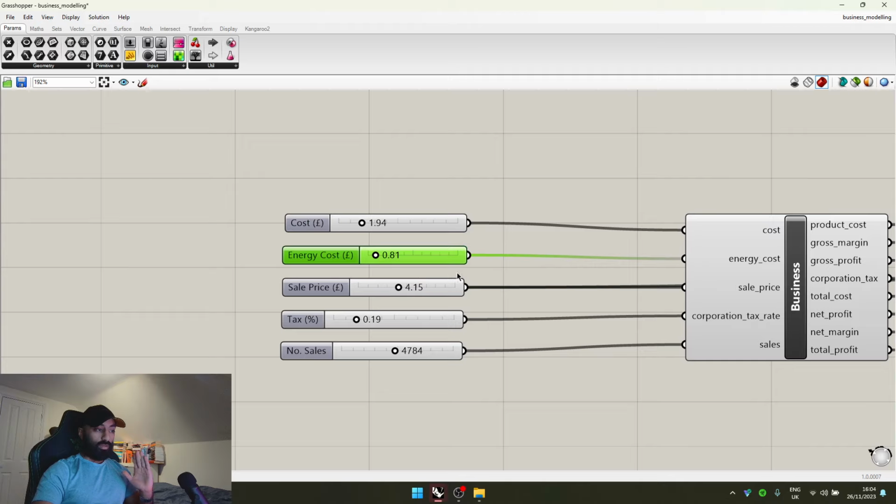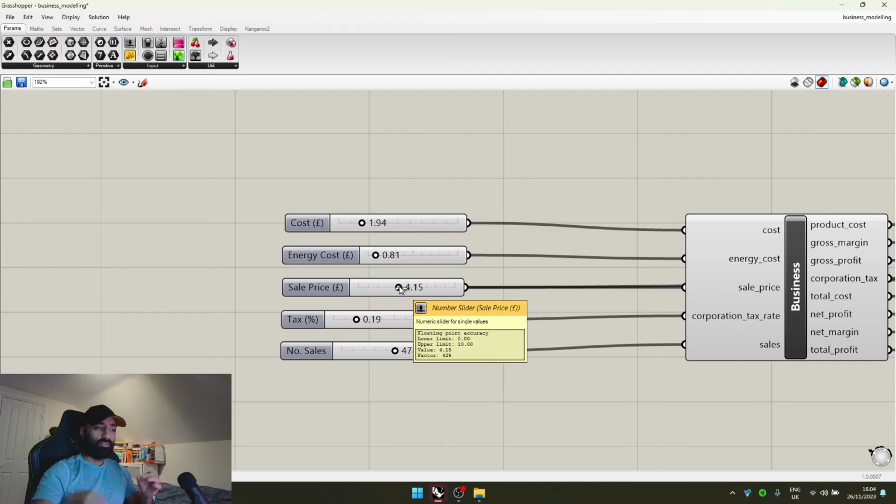Then, energy costs, so that's heating, basically gas, electricity, heating, cooking, gas, air conditioning, all that stuff that he needs to do. These are all averaged per sale, right? So if you were to take all of these costs, divide it by the number of sales for the month, this is what you'd get, right? In terms of cost and energy cost.